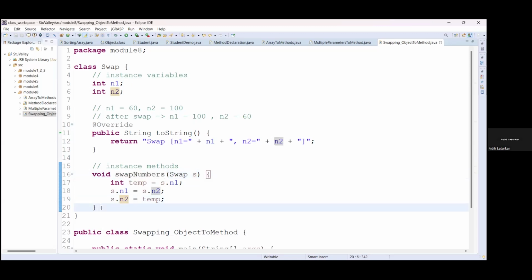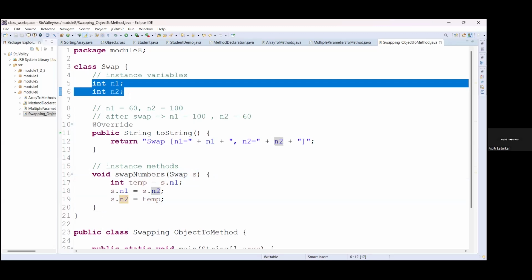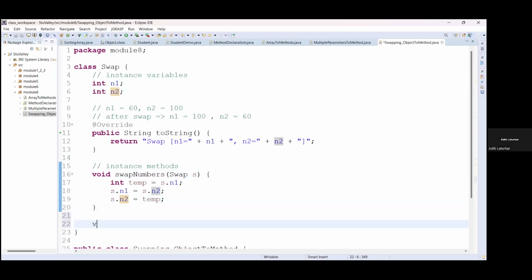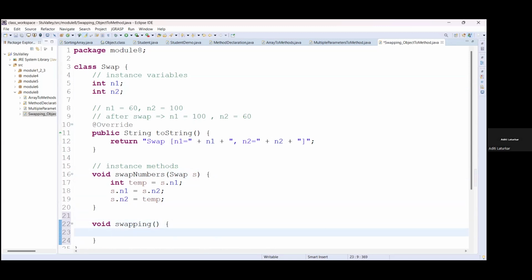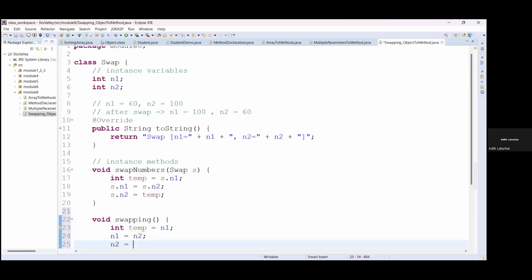Or if you want to perform the operation directly on these variables, you can create another instance method like swapping with no parameters. Okay, and you can perform int temp is equal to n1, n1 is equal to n2, and n2 is equal to temp.